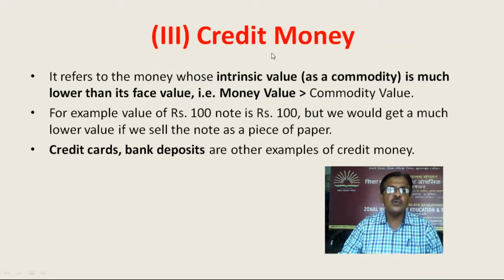Then the third one is credit money. It refers to the money whose intrinsic value as a commodity is much lower than its face value. That is, money value is greater than commodity value. For example, value of rupees 100 note is rupees 100, but we would get a much lower value if we sell the note as a piece of paper. Credit cards, bank deposits are other examples of credit money.